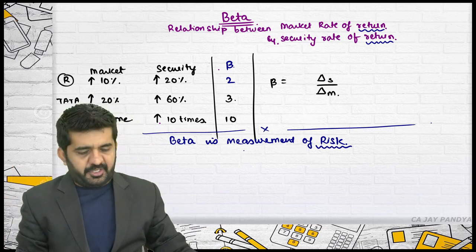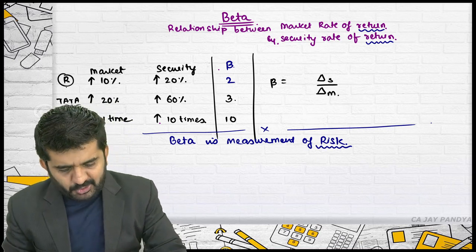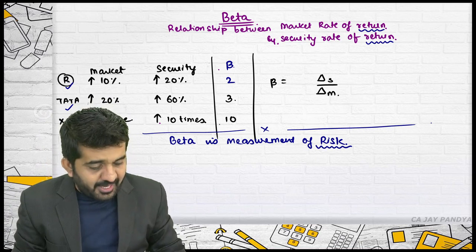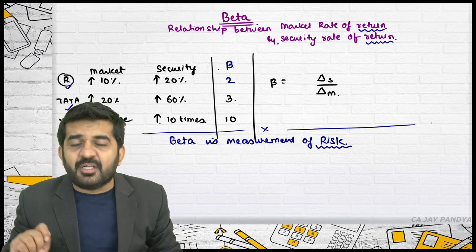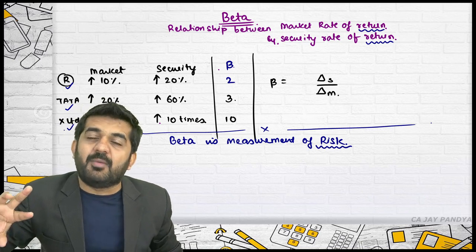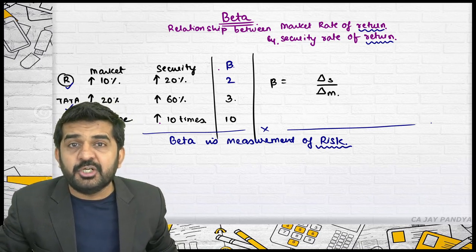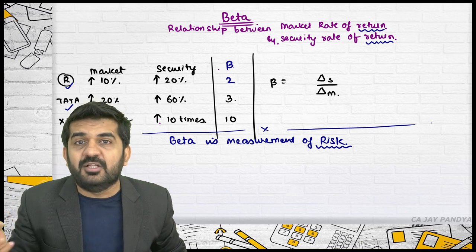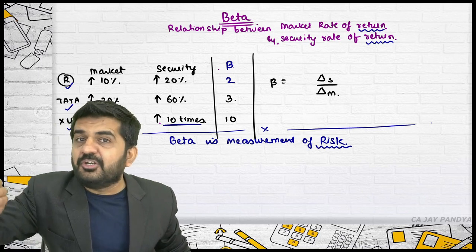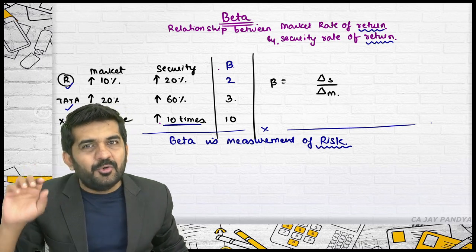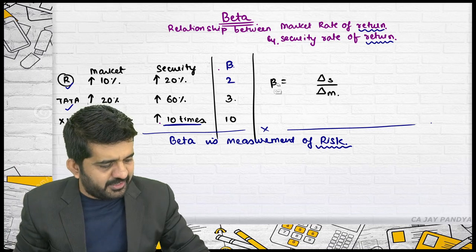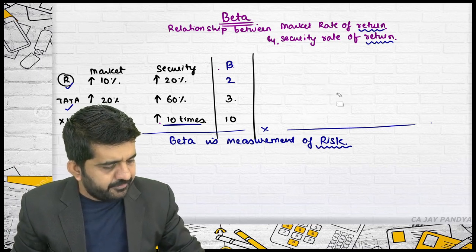Why? Try to concentrate. Out of these 3 securities are Reliance, Tata and X Limited. I agree that whenever the time comes, X Limited gives higher return, because if the market increases 10%, this security will become double, that is, it will increase 100%. I understand return is higher. So I have told you, whenever return is higher, risk will always be higher, and let me also prove that risk is also higher.